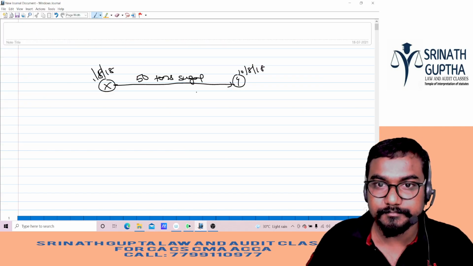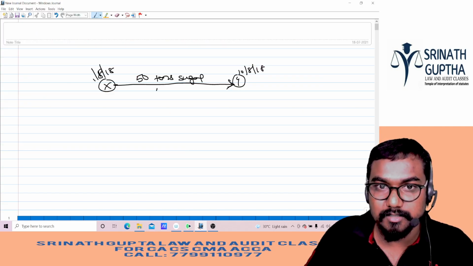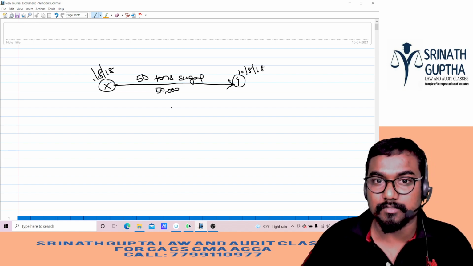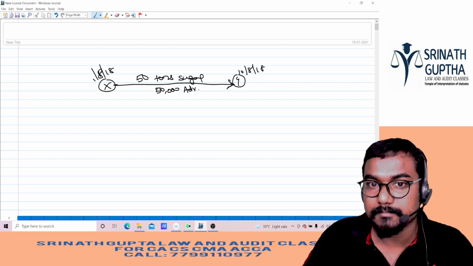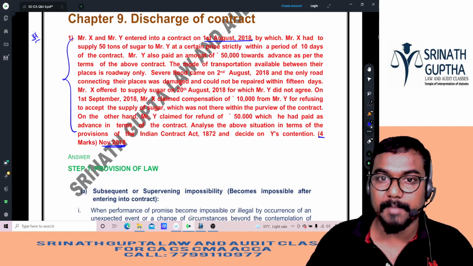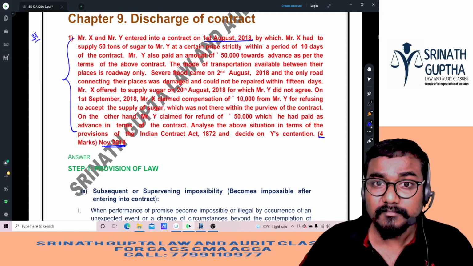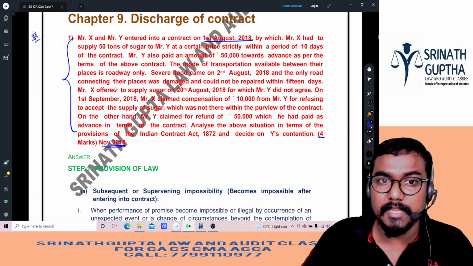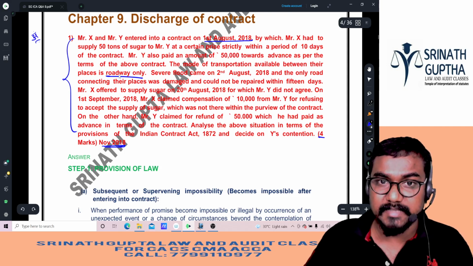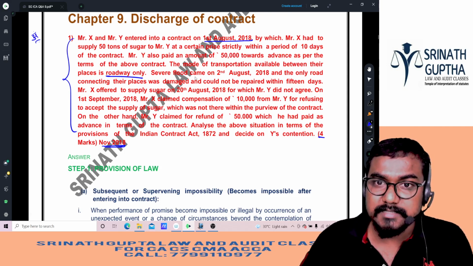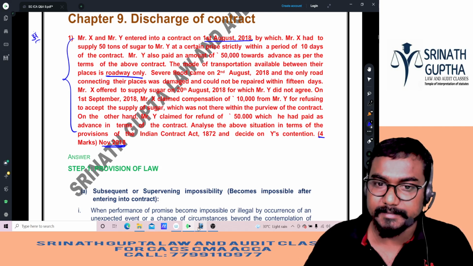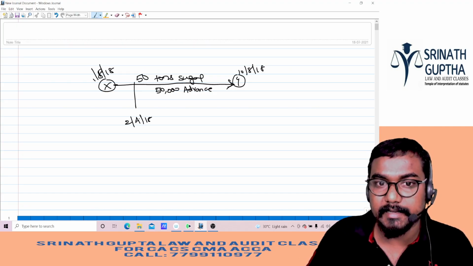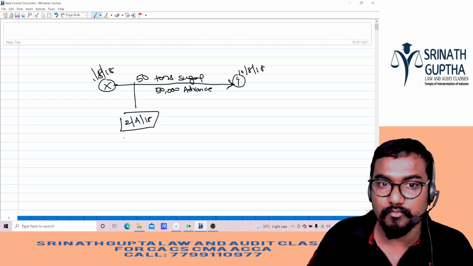So Y paid 50,000 rupees to X as advance. The only mode of transportation available between the places is roadway, between X city and Y city. Severe floods came on 2nd August 18. On 2nd August 18, there was heavy rain and floods.